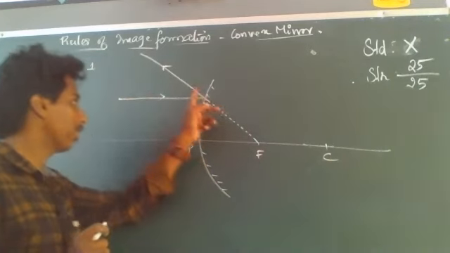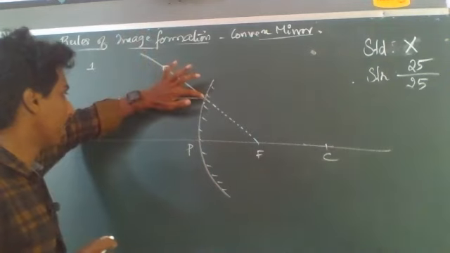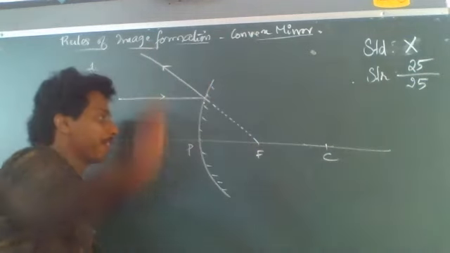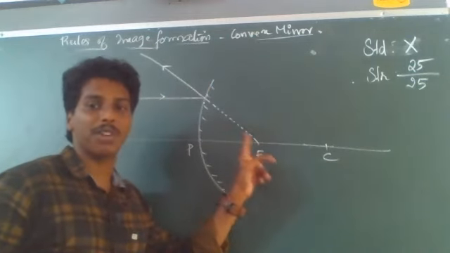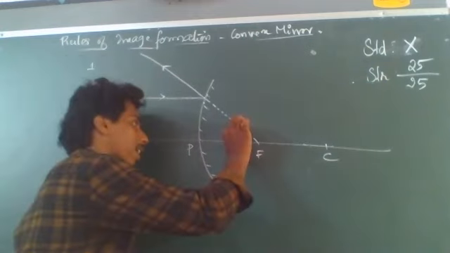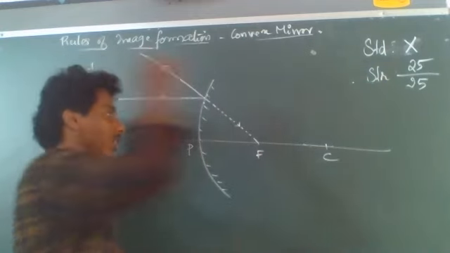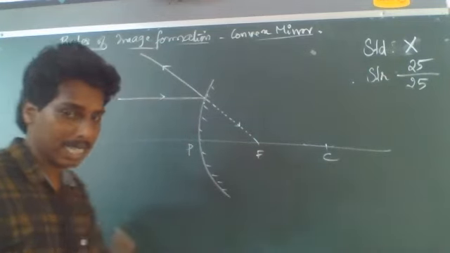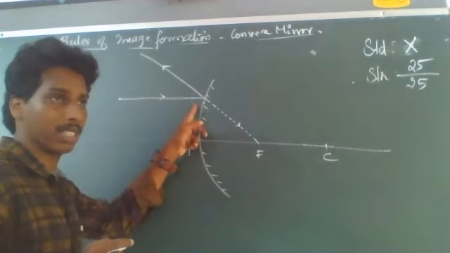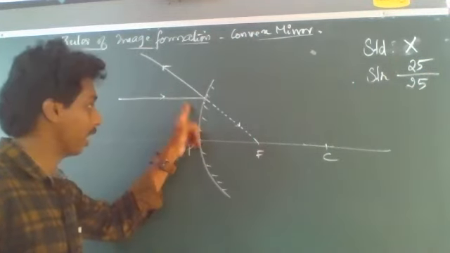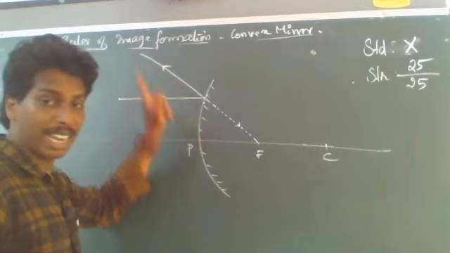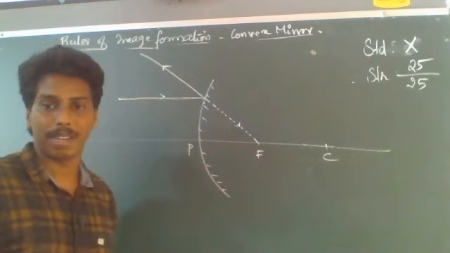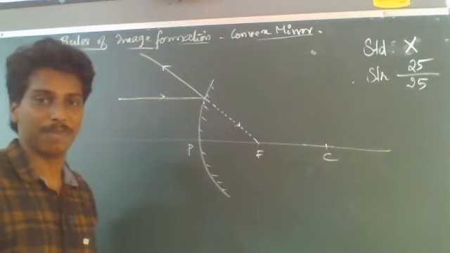Even though the reflected light ray is curved outwards from this particular point, it appears to come from the virtual focus of the convex mirror. So I can mark an arrow here pointing towards the virtual focus of the convex mirror. If the light rays are parallel to the principal axis, then after reflection, the reflected light rays diverge away from the virtual focus of the convex mirror. And this is the first rule.